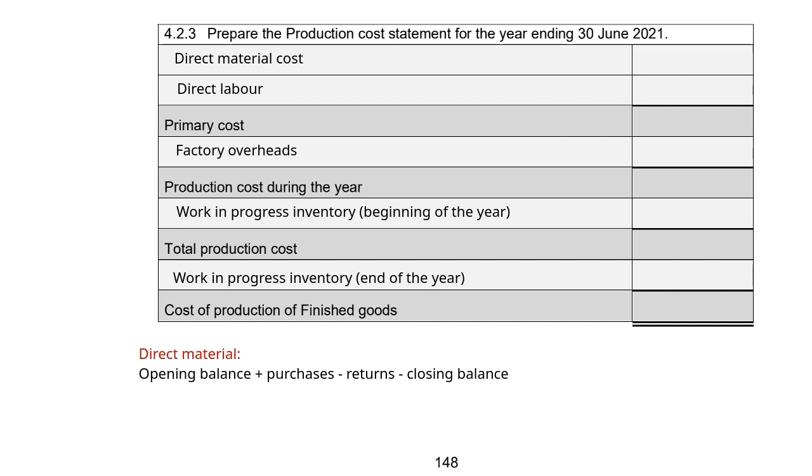We returned 17,300 Rand. And then according to information 1, our closing balance at the end of the year is 20,000. So if we do this calculation, 180,000 plus 460,000 minus 17,300 and minus our 20,000 closing balance, we get an answer of